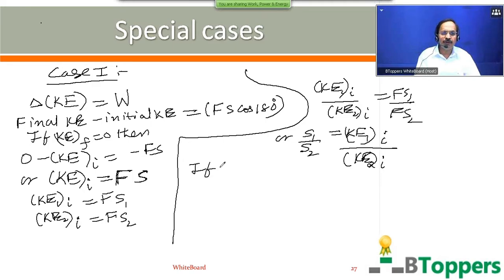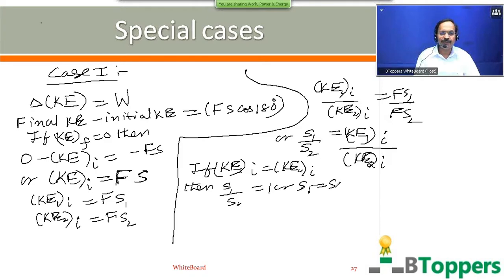If the two bodies are initially moving with equal kinetic energies, then the ratio of the initial kinetic energies will be 1. Then the ratio of the distances covered before they come to rest during retarded motion will also be 1:1. Or both bodies cover the same distance during the retarded motion before they come to rest.